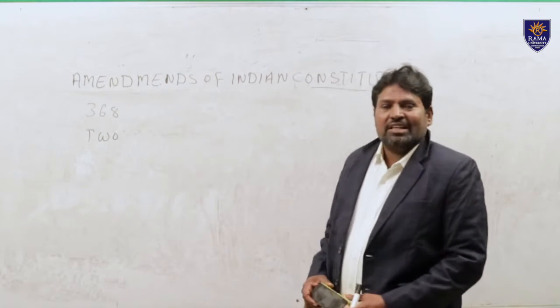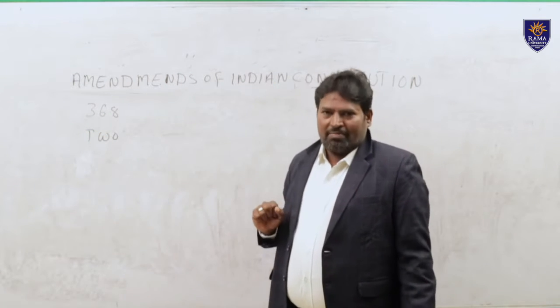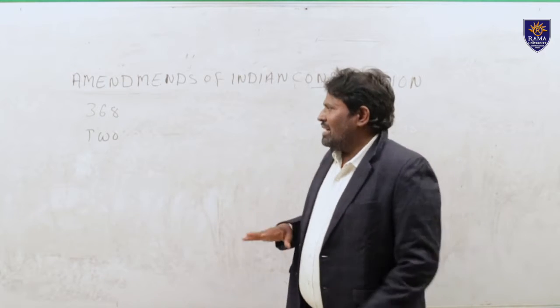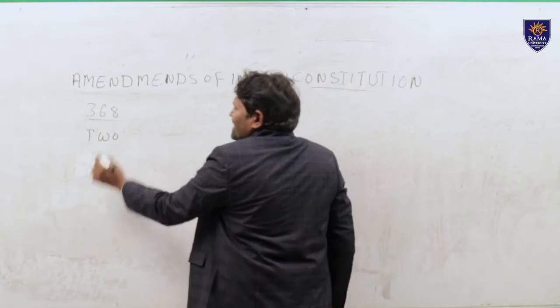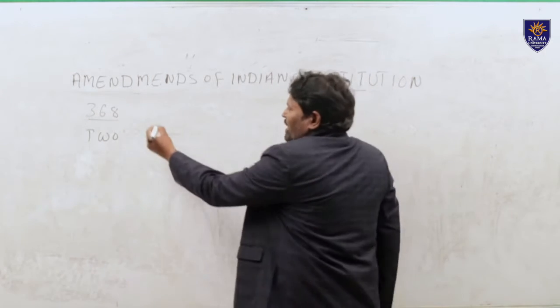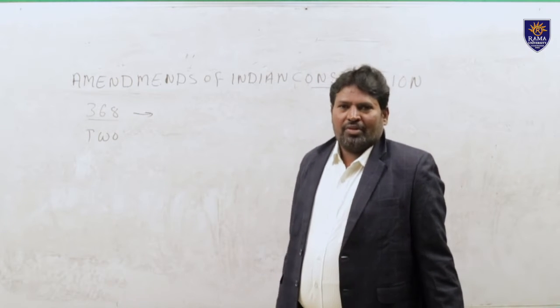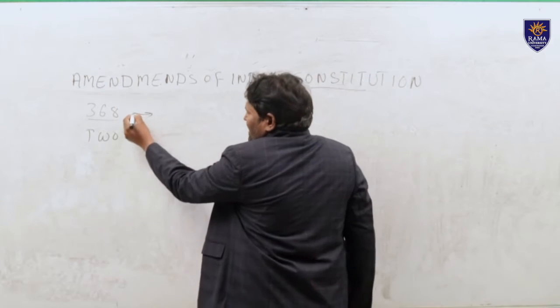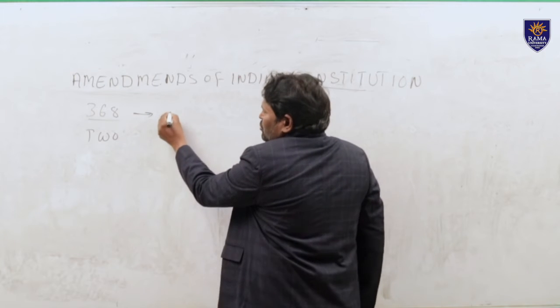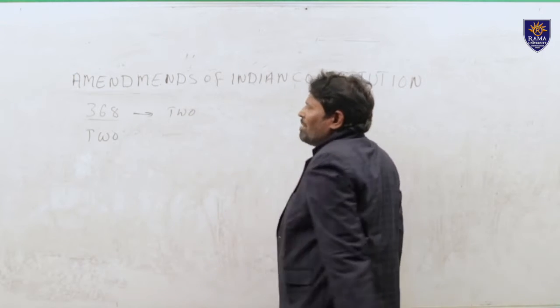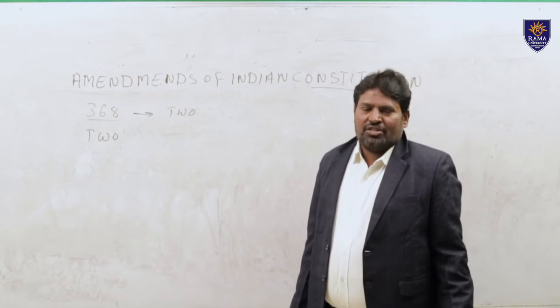Before we discuss the two types of amendment procedure, let us see what Article 368 says and what is meant by amendment. Article 368 defines two types of amendment procedure of the Indian Constitution.